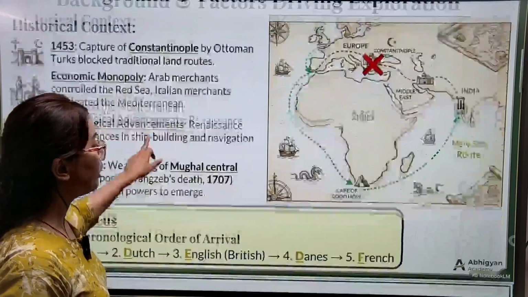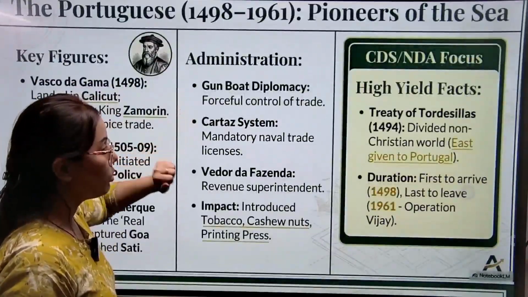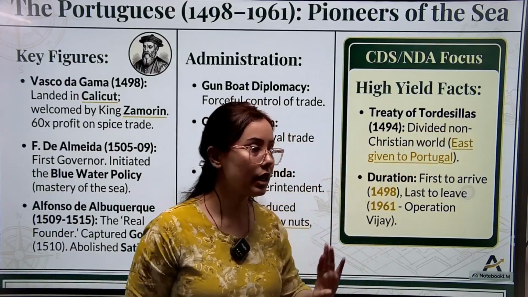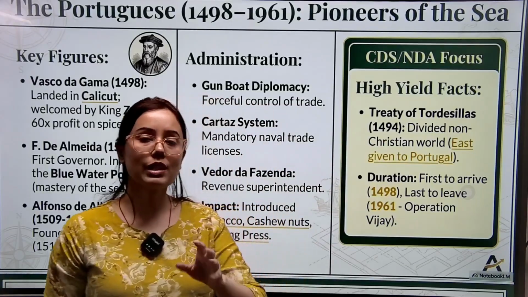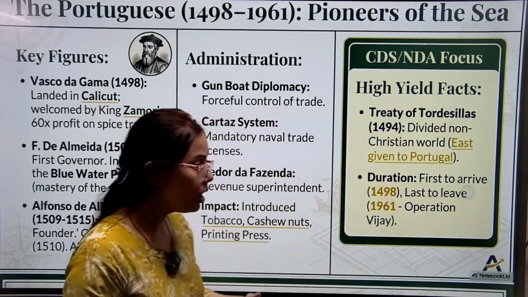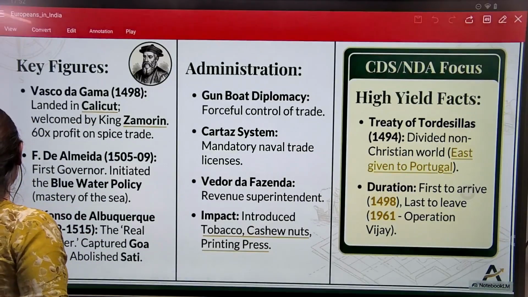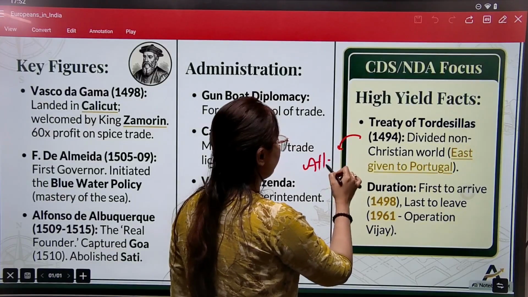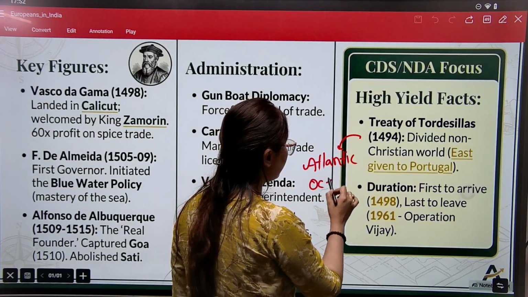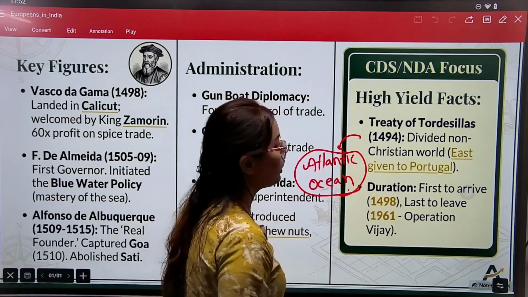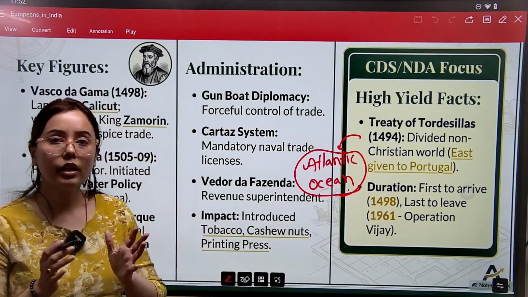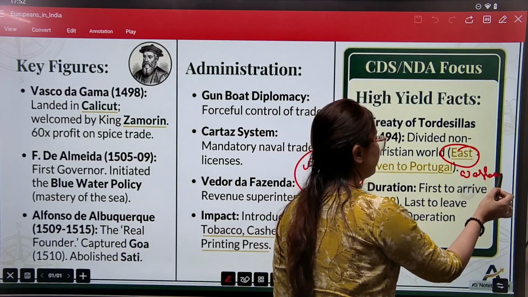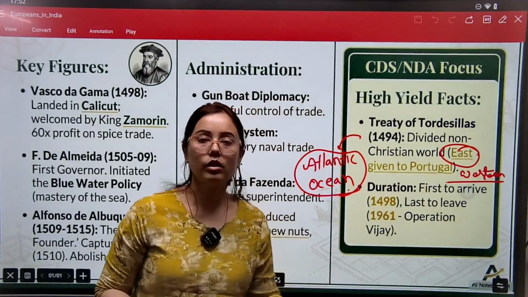So what Portugal and Spain did was make an important treaty. This treaty was called the Treaty of Tordesillas. It was signed in 1494 between Portugal and Spain. This treaty actually drew an imaginary line on the non-Christian world. On the Atlantic Ocean, these countries drew an imaginary line and divided the countries between them as the eastern part and the western part. Okay, they divided the non-Christian world.